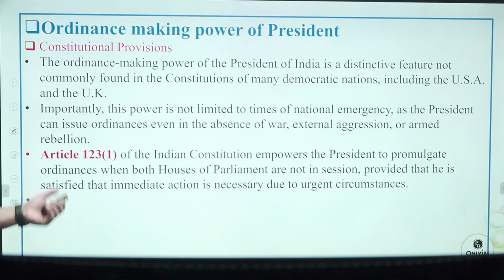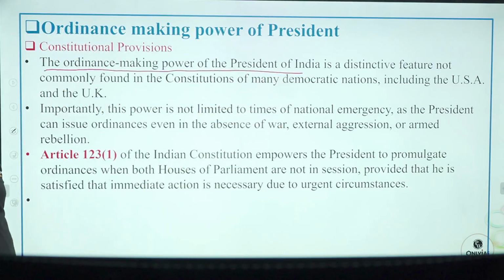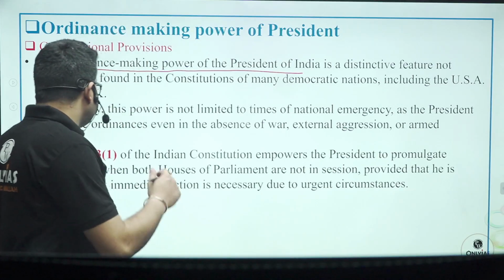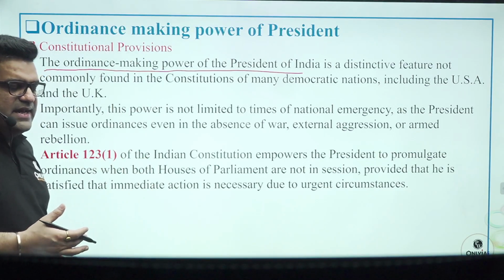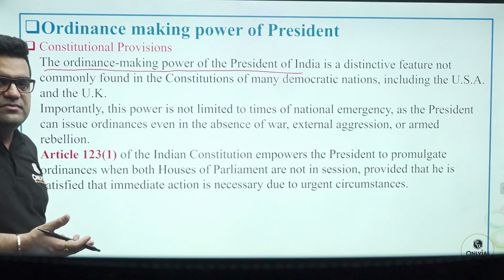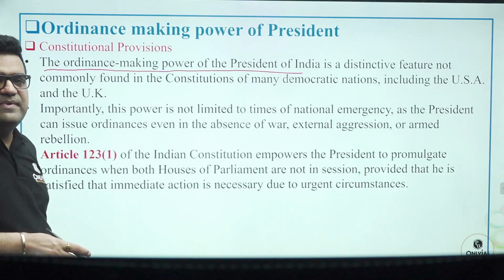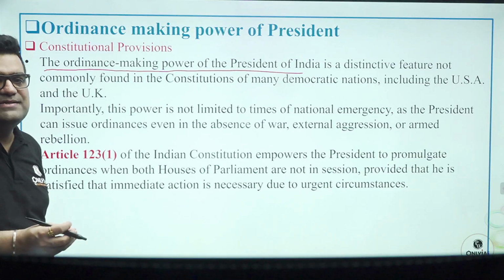Now, moving further, ordinance making power of the president. The ordinance making power of the president of India is a distinctive feature which is not found in the constitutions of UK or US also. So the constitution makers wanted that in case the parliament is not in session, Article 123 gives the power to the president to pass a temporary law that we call an ordinance.